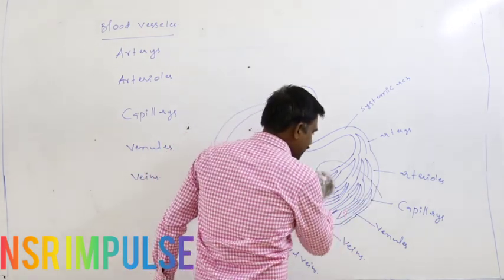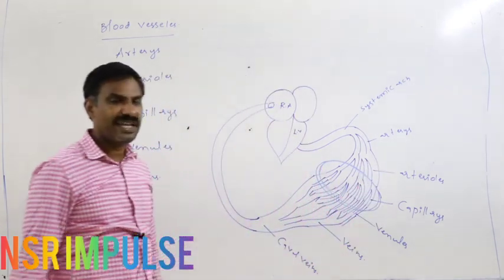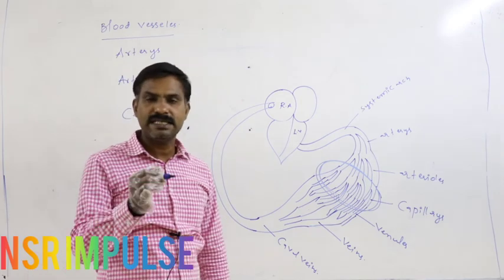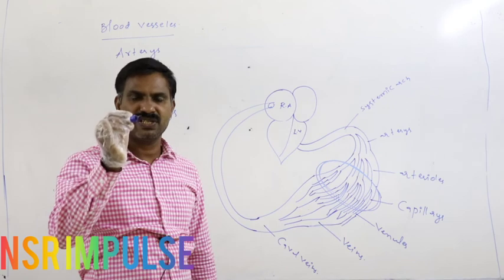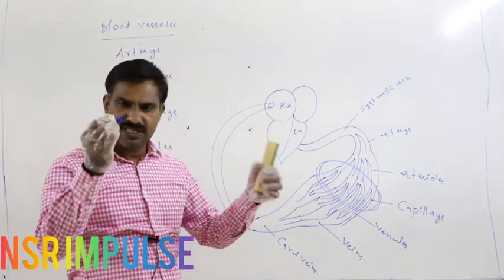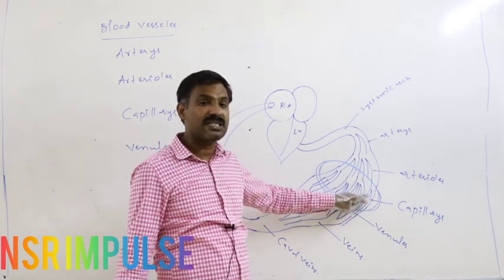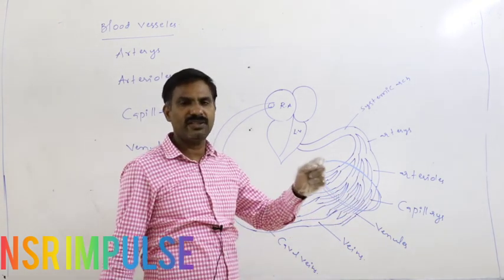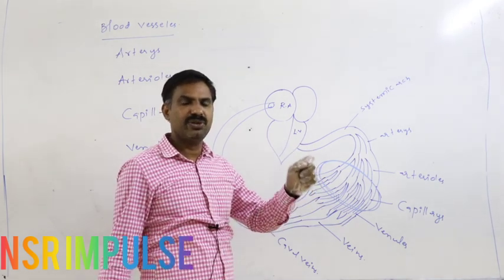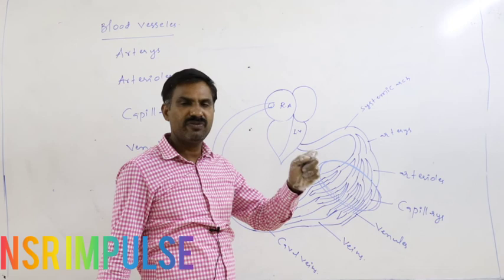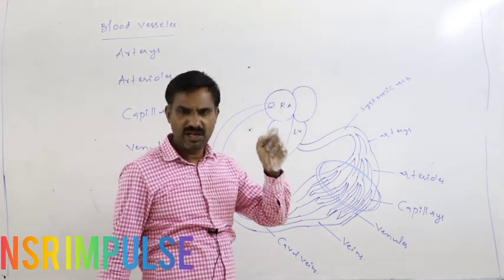Again, these capillaries are the principal sites for exchange of oxygen and nutrients with CO2 and waste of tissue. Inside the tissue, these capillaries are the principal sites for allowing the exchange of O2 and CO2, and the exchange of nutrients and waste between the blood and cell, between the blood and interstitial fluid.